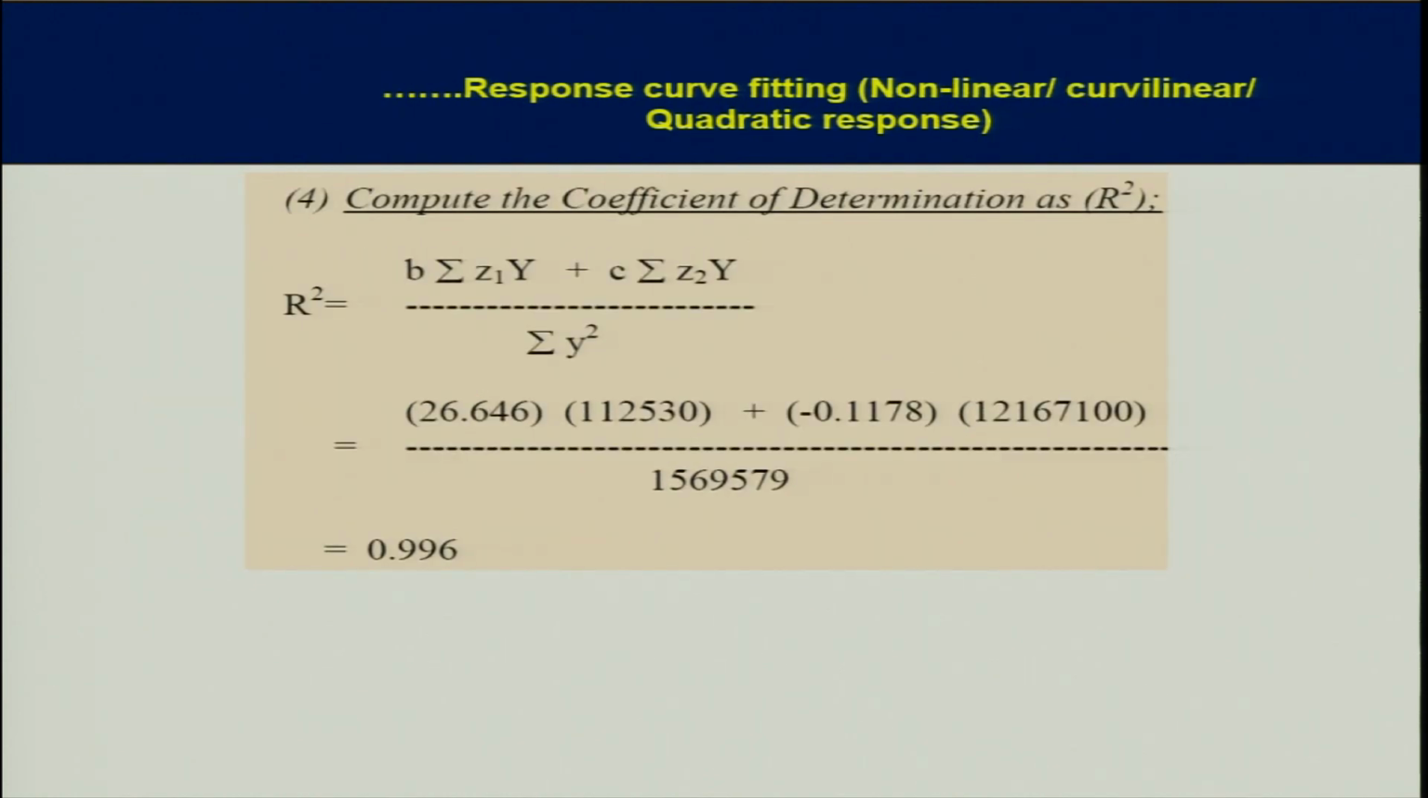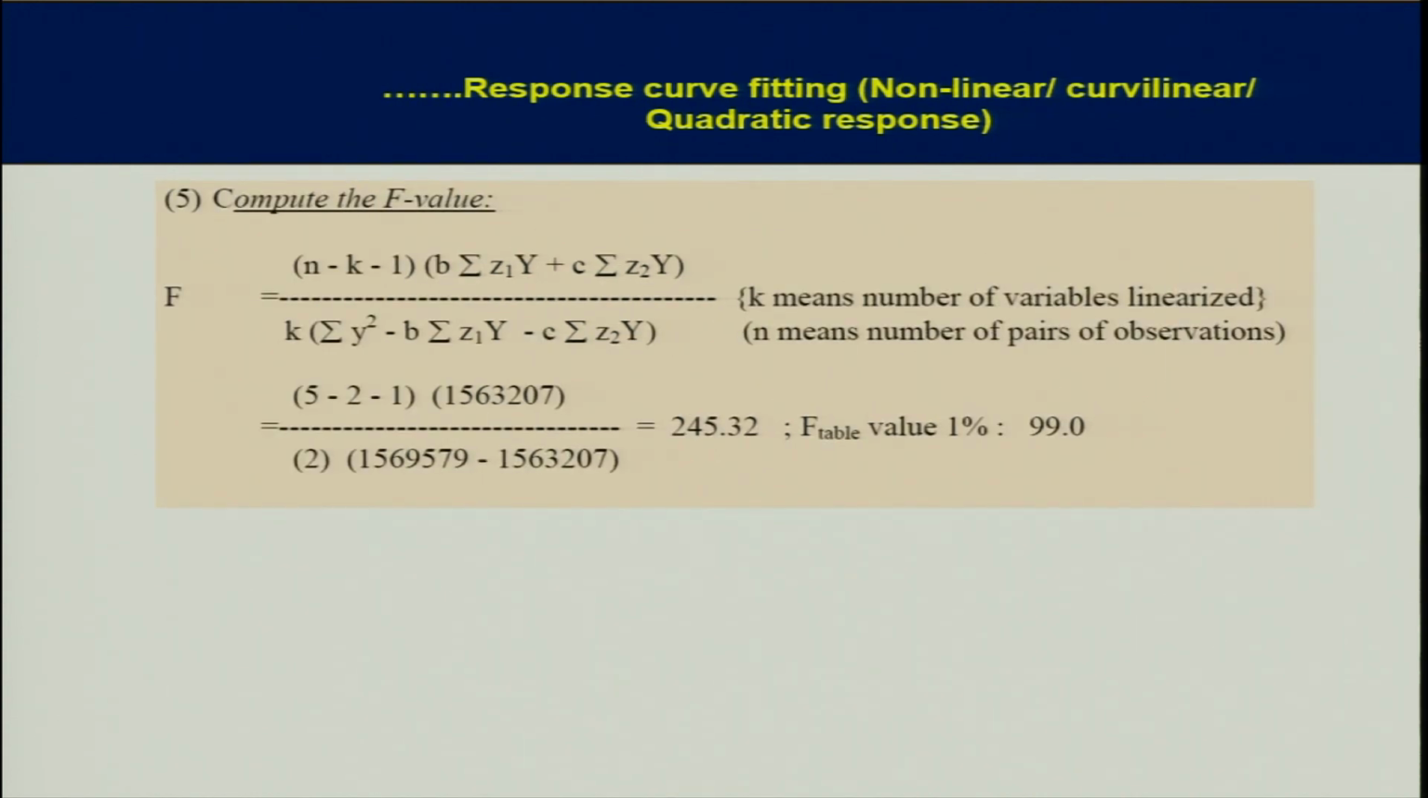Now, you also need to compute the value of R square. R square can be calculated as B summation z1 y plus C summation z2 y, and so on. By putting in these values, you get R square as 0.996, which is a very high value. And if you wish to calculate R, the correlation coefficient, you can simply take the square root of this, and that will be the value of the correlation coefficient.